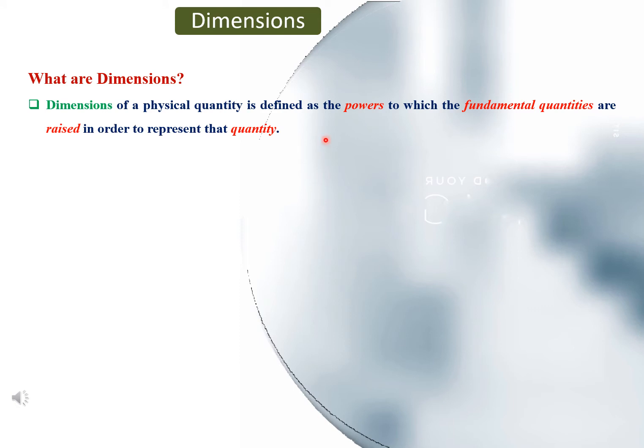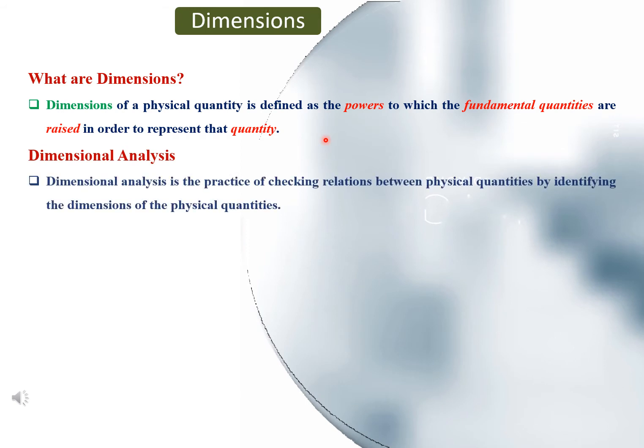Dimensional analysis. Dimensional analysis is the practice of checking relations between physical quantities by identifying the dimensions of the physical quantities. In previous lecture, we checked the relation between physical quantities F is equals to mv square divided by r, and we proved that the formula F is equals to mv square upon r is dimensionally correct.